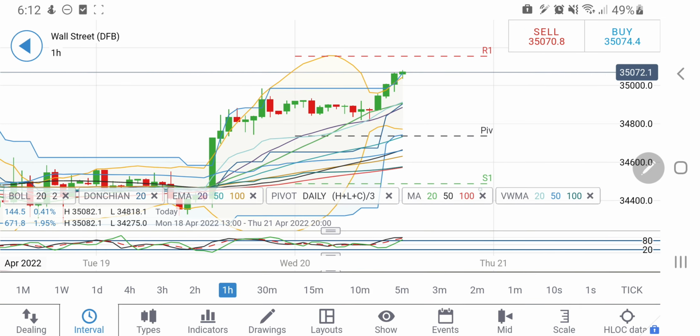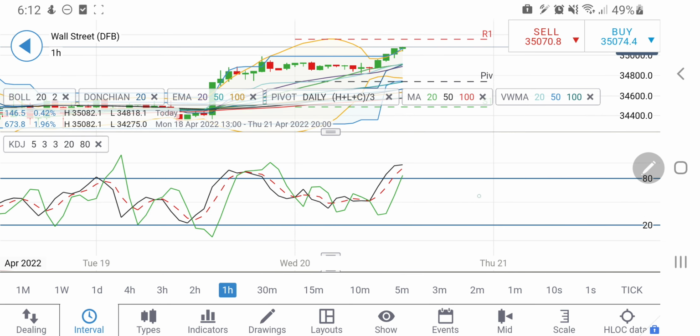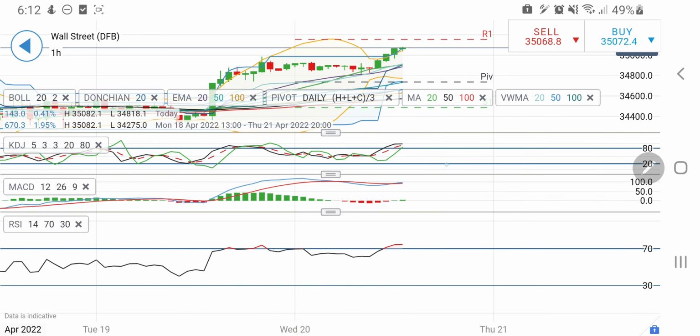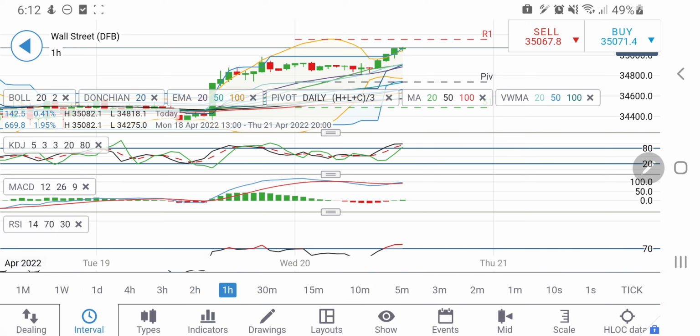On the downside, the support from the 20 period moving average is at around 34,900. Only on breaking 34,900 will I expect it to drop. However, look at the hourly stochastic, it is extremely overbought, hence a red candle must appear from here, and we must expect a little drop from here. MACD has just crossed over and is still on the buy side. RSI is also overbought, hence a little drop can be expected, but I will be cautious.